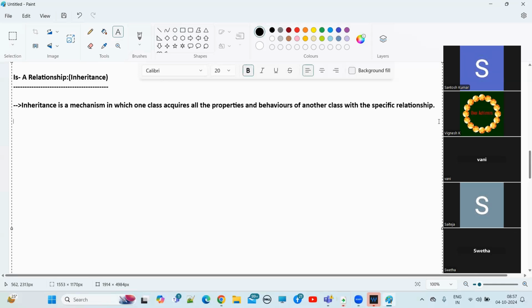Understand? We cannot use it directly. There should be some relationship. Then only we can use that one class's functionality in another class. Okay, now keep it aside.